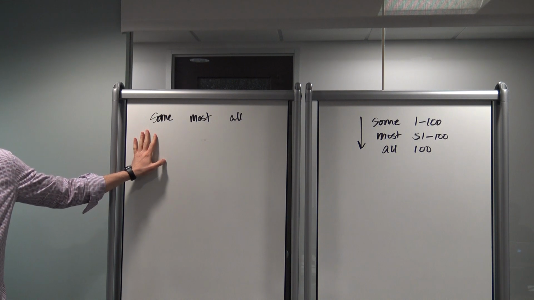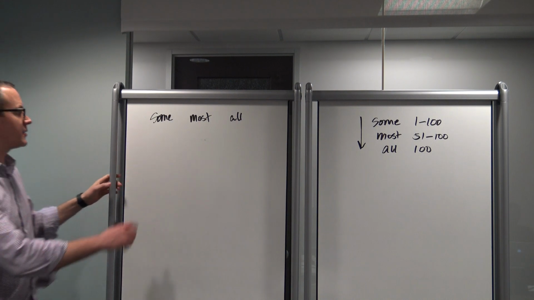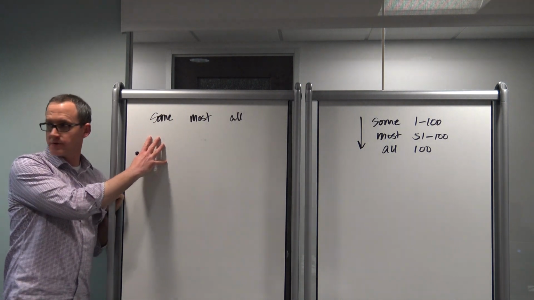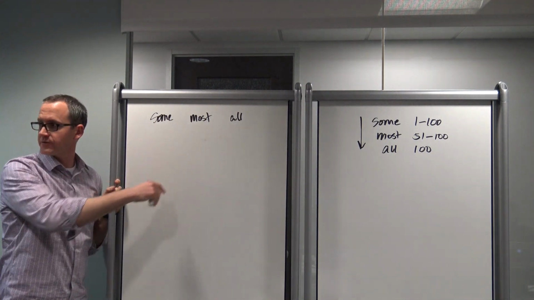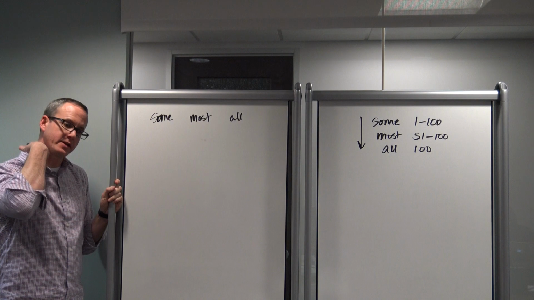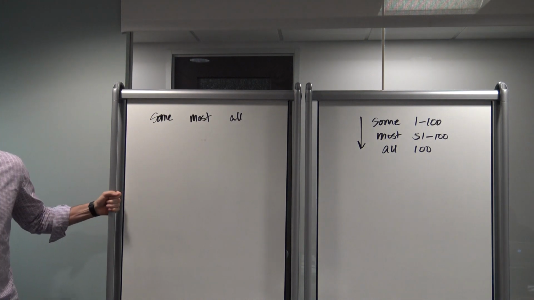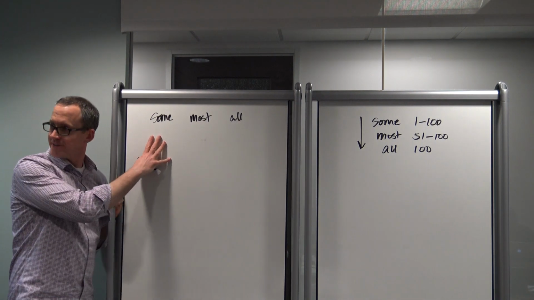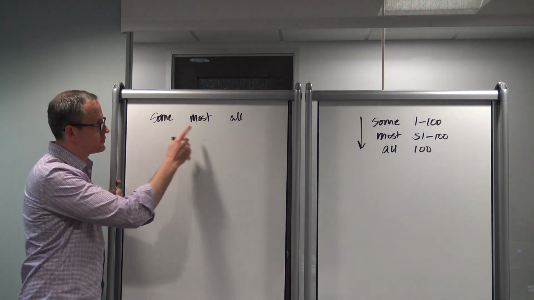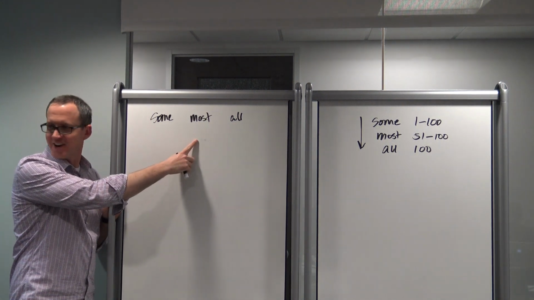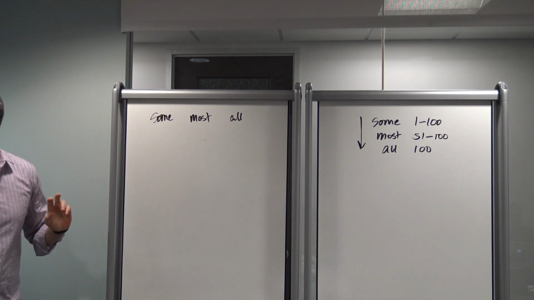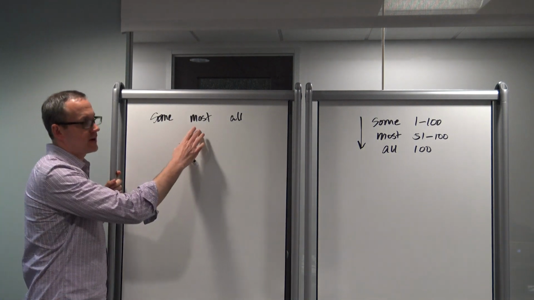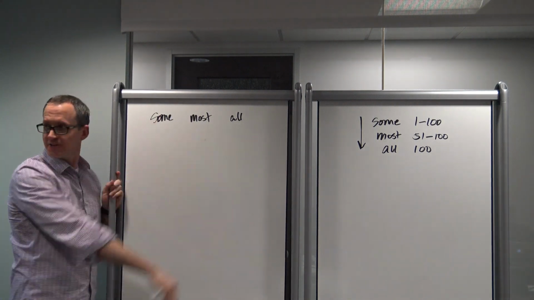Who's got this? Probably. Probably does not go into some. Probably means most. More than half. So if it's probably going to rain, then it's more likely than not. Any others? Tends to. That's most. If something tends to happen, it happens more often than not. So then, likely. Likely is also most.